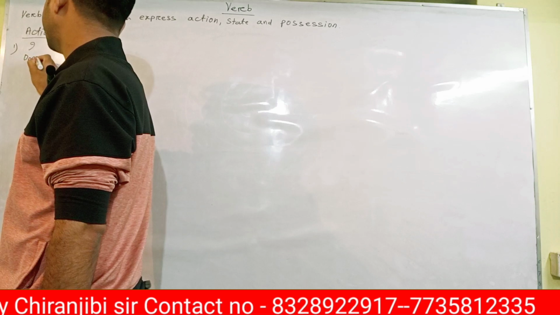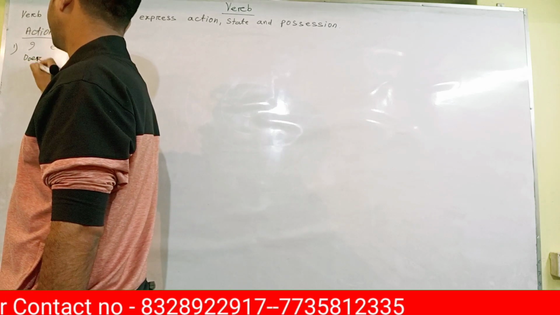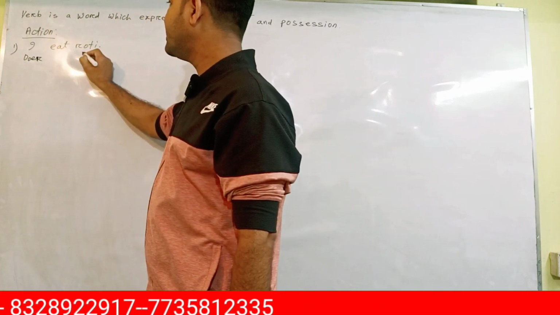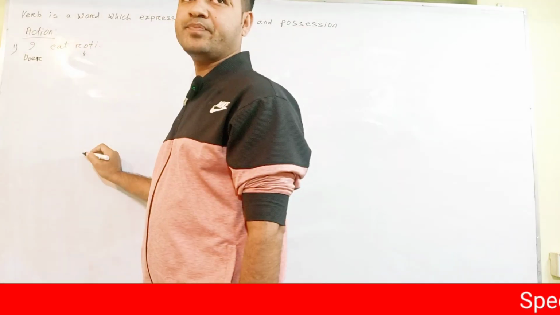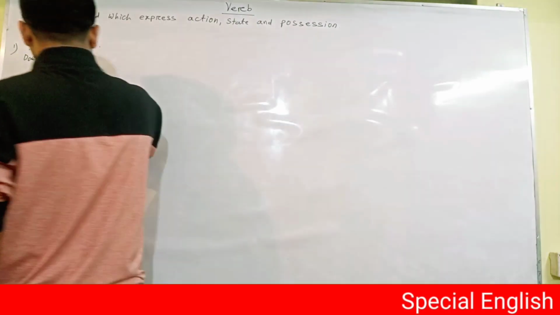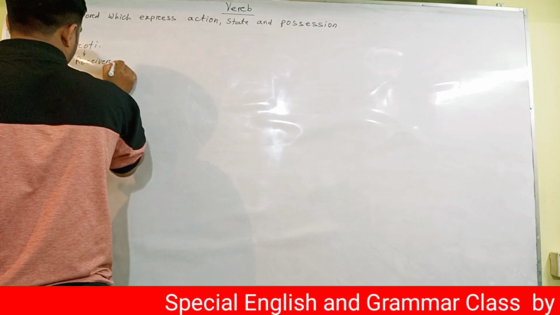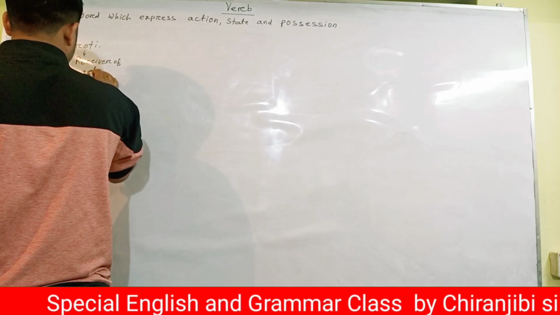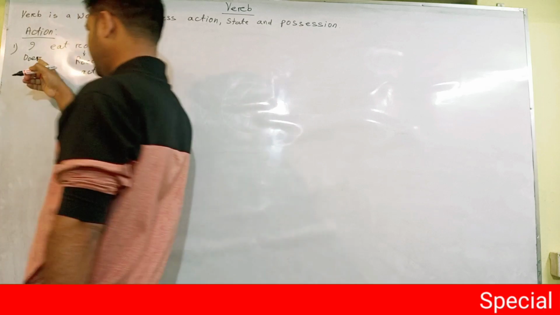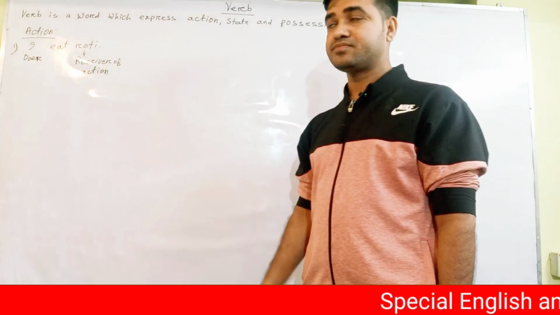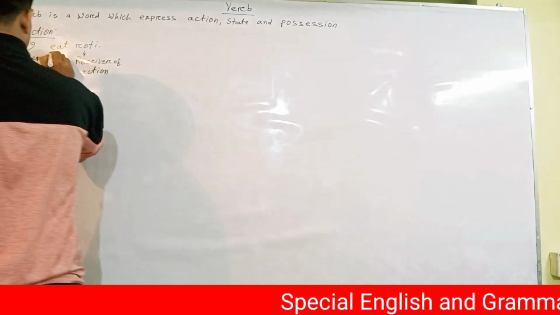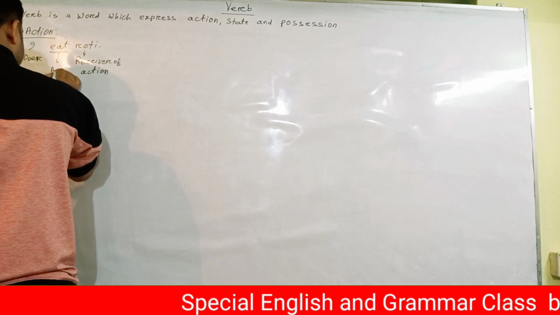Subject is the doer. And this one is the receiver of the action. Roti is the receiver of action. This one is the doer of action, this one is the receiver of action. But this one is the action.